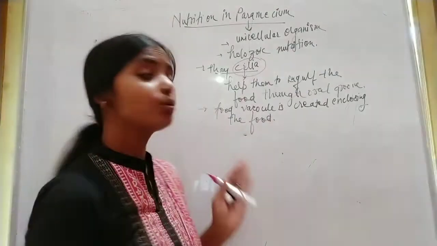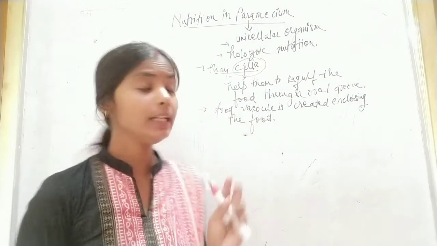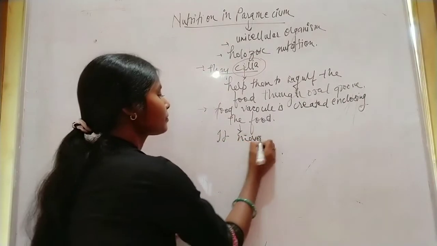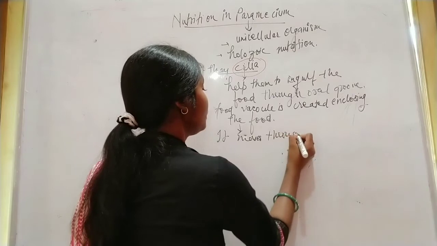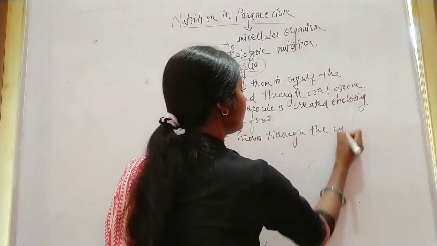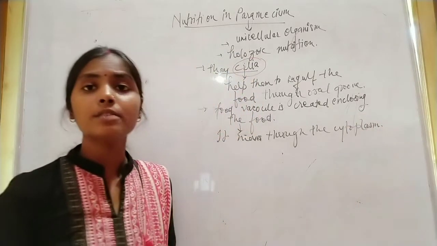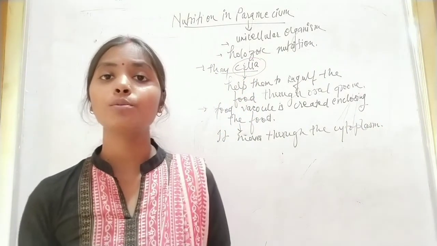It moves through the cytoplasm, and the process is known as cyclosis.